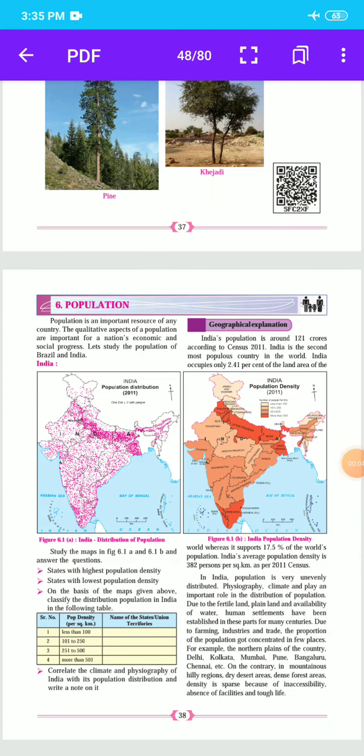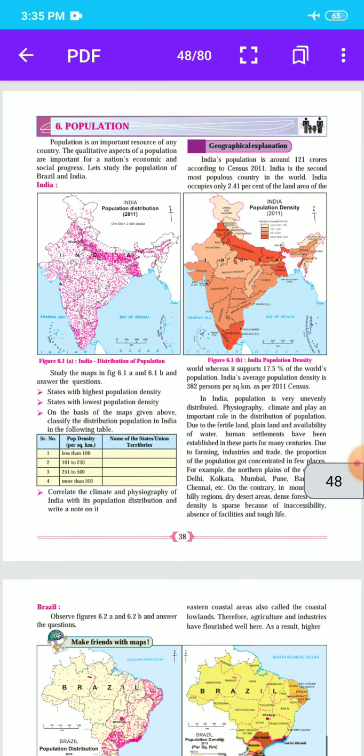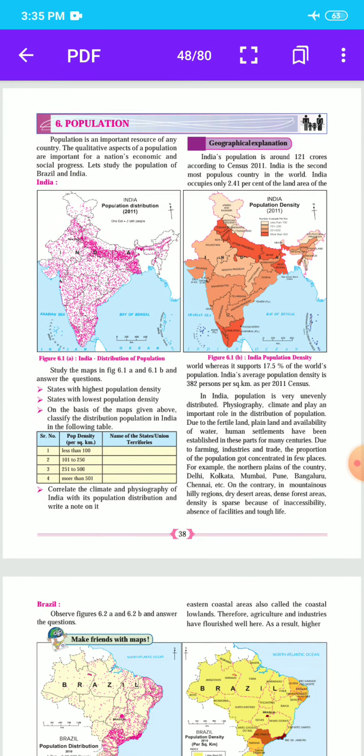From the last video we started lesson number 6, Population. In the last video we completed some points. Population is an important resource of any country. The qualitative aspects of population are important for a nation's economic and social progress.